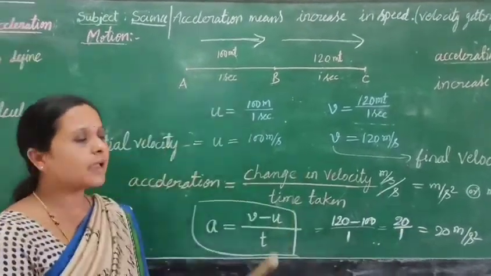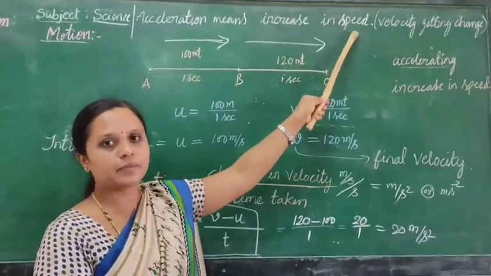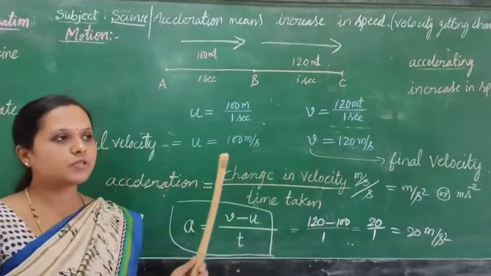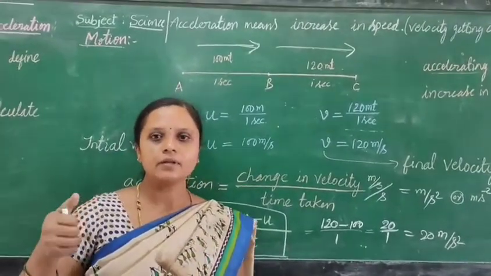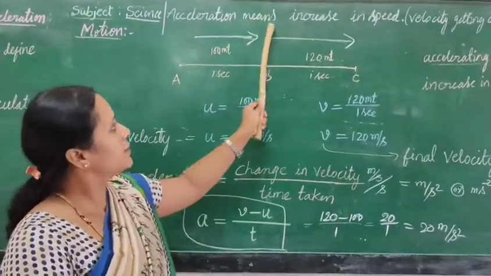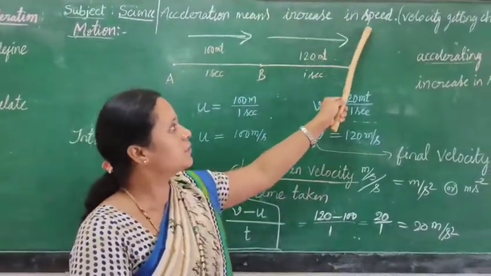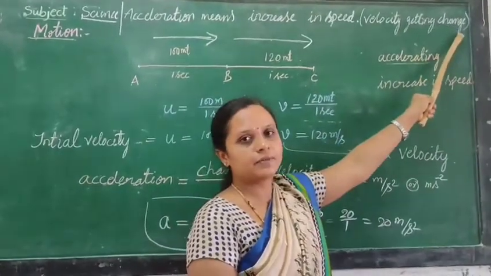Students, acceleration is nothing but increase in speed. You can observe this in our automobile. When you accelerate it, what happens? The speed will increase. That is what acceleration means, increasing speed. Otherwise, velocity gets changed.